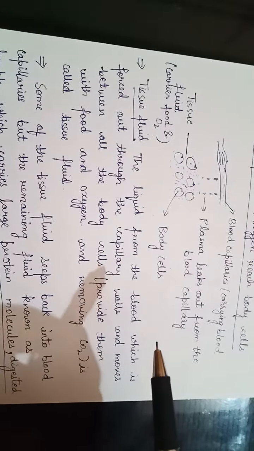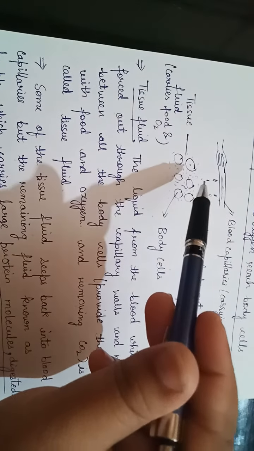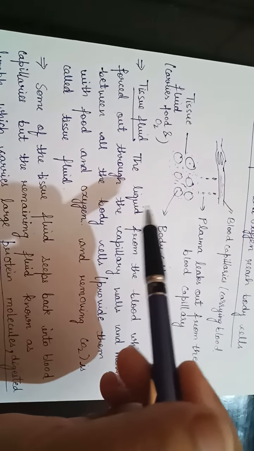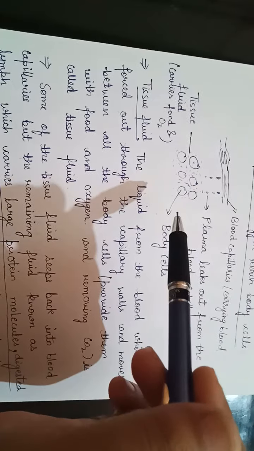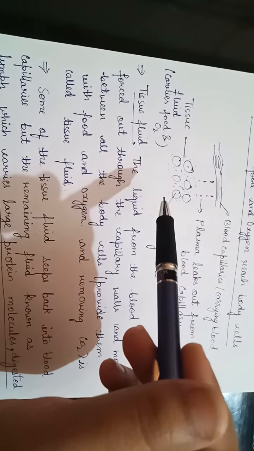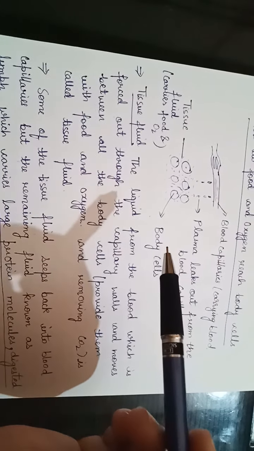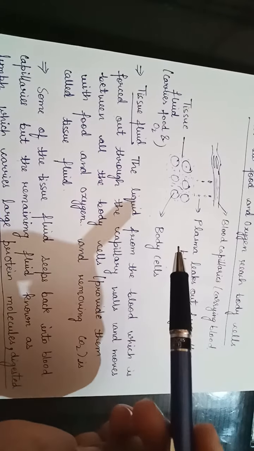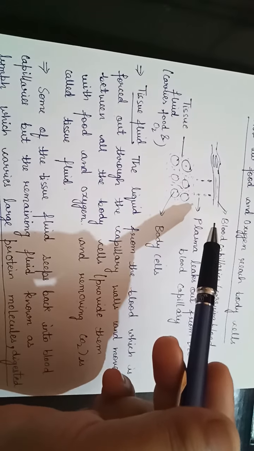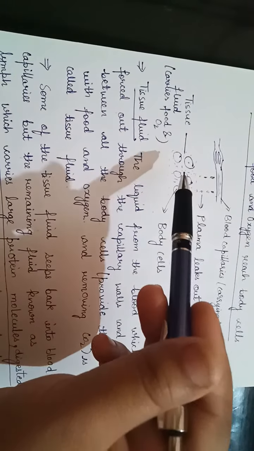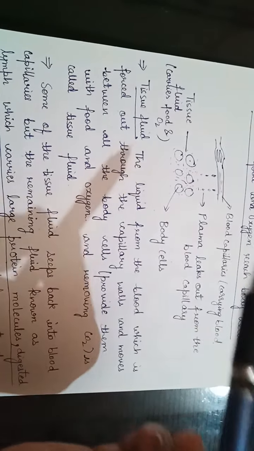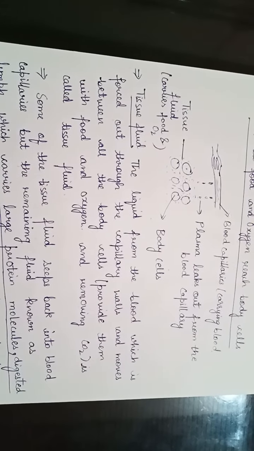And what is the reason that only some of the tissue fluid seeps back into the blood capillaries, but the remaining fluid remains there? It is because this tissue fluid contains large protein molecules, digested fat, germs, and dead fragments. These are very large in size and they are not able to seep back into the blood capillaries because of their size. So they remain between the body cells, and they are known as lymph.